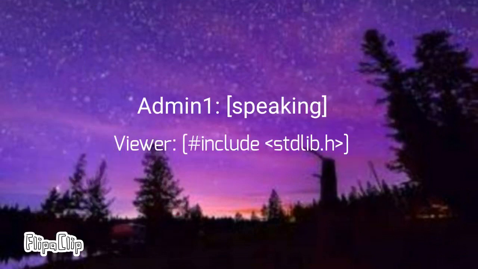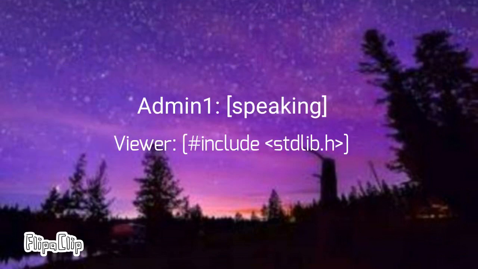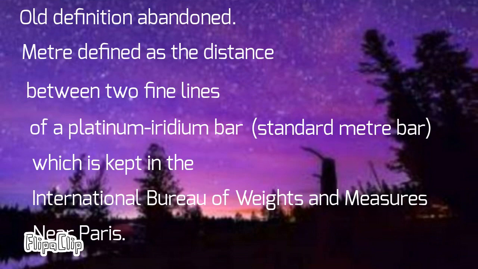In 1792, the newborn Republic of France established a new system of weights and measures. Its cornerstone was the meter, which was defined as one ten-millionth of the distance between the North Pole and the equator. Later, for practical reasons, this definition was abandoned. They defined the meter as the distance between two fine lines engraved near the end of a platinum iridium bar, which is called the standard meter bar, kept at the International Bureau of Weights and Measures near Paris.